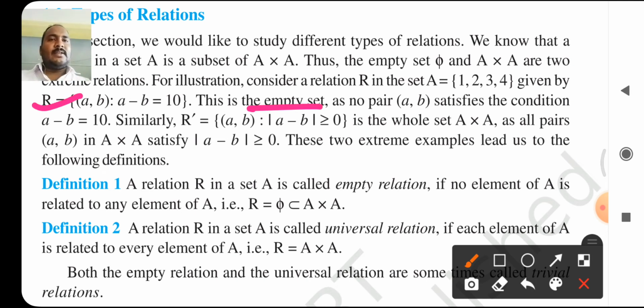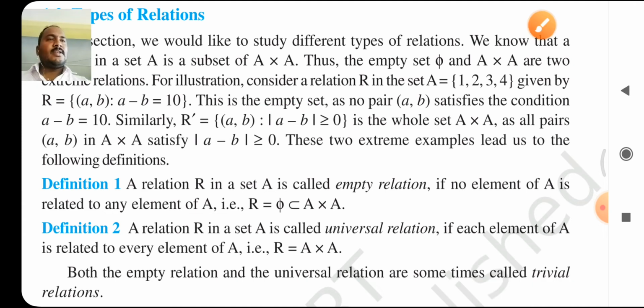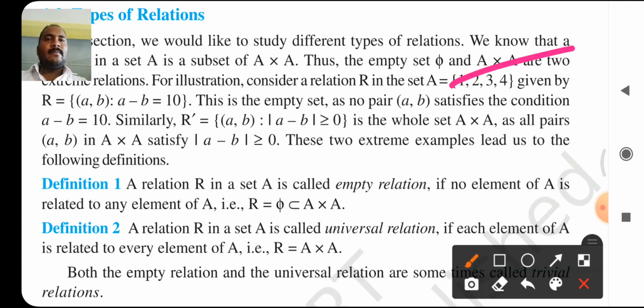Here we consider another relation on the same set A = {1, 2, 3}. R' = {(a, b) such that modulus of a - b is greater than or equal to 0}.